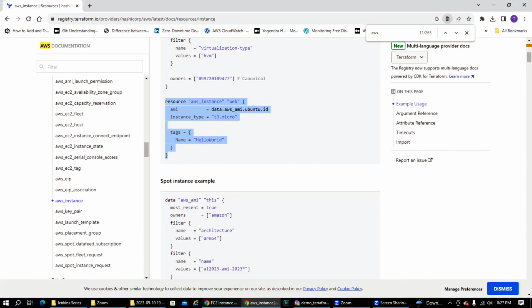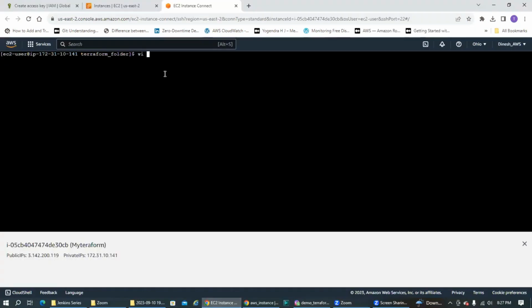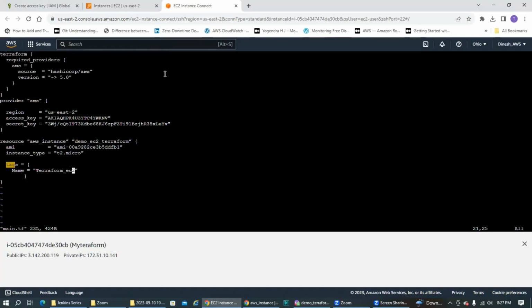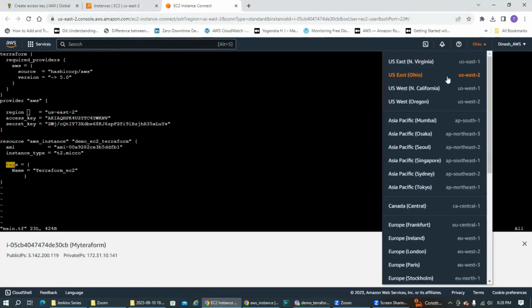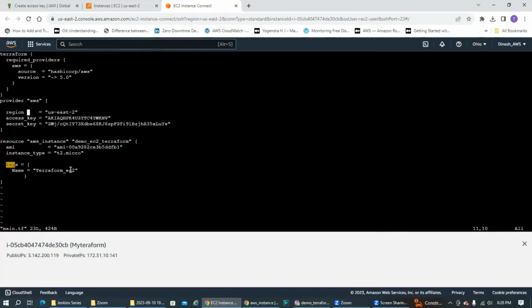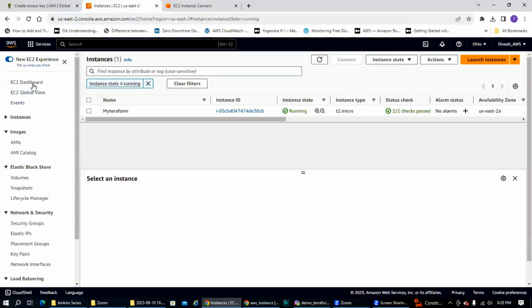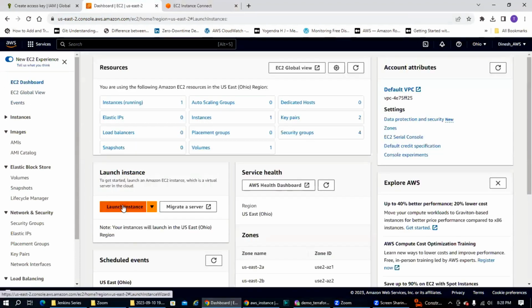I have already created my main.tf. If you see here, I have already copied that and put here the access key and the secret key. In this case, I am in Ohio, so I will be giving the region us-east-2, which I've given here. Then I am giving my AMI ID, which I can get when I go to the EC2 dashboard and click on launch instance.